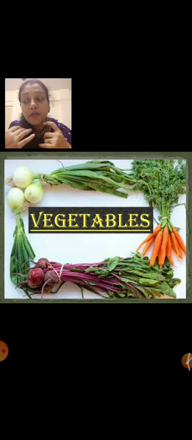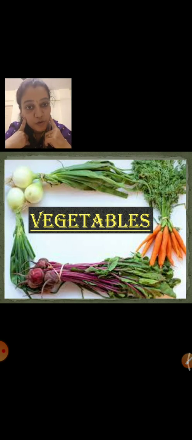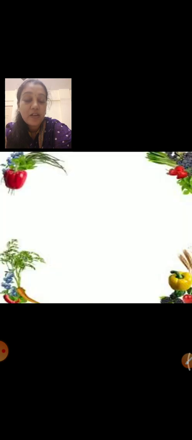You will also see the vegetables which you eat daily, but you don't know what they are called in English. We are going to see new vegetables also. We are going to see the vegetables which we use regularly, but we don't know what they are called. So many vegetables we are going to see today. You just have to remember the name of the vegetable. Okay, children? Let's start. Our first vegetable is.